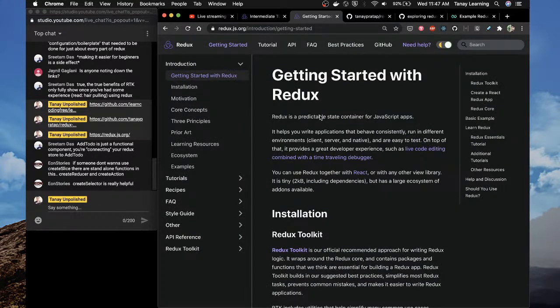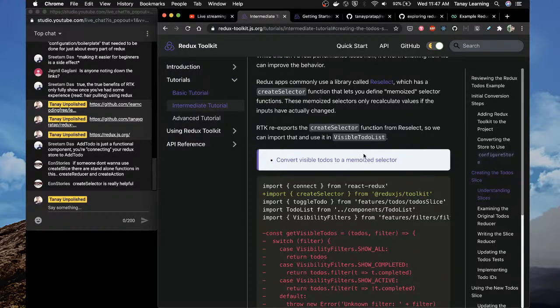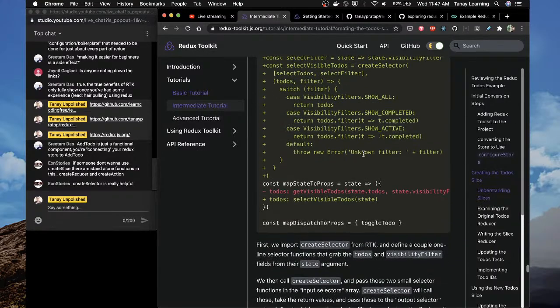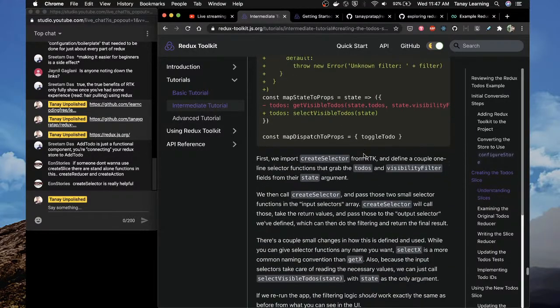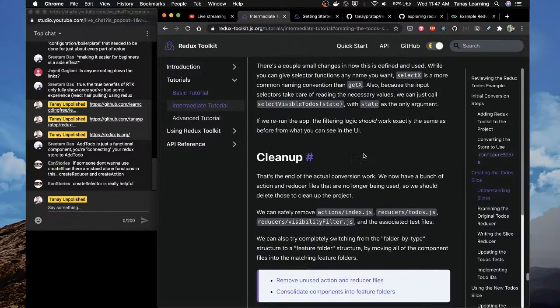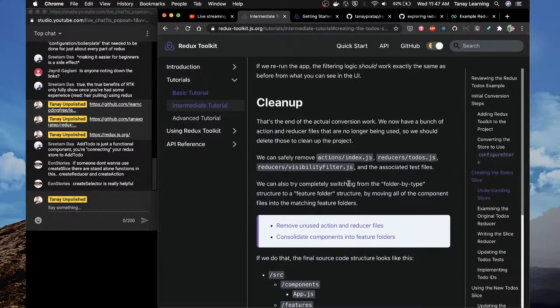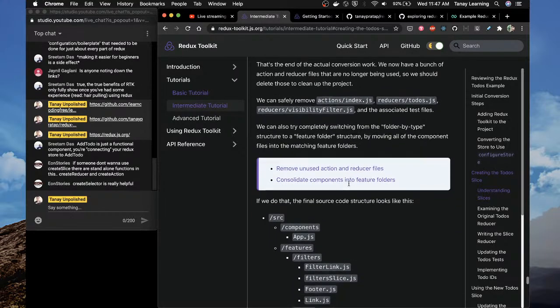It's good. Knowing Redux is now even more, I don't know whether it's easy or difficult because now you have a lot many things to understand when you're starting. Create selector is really helpful. Cleanup. That's the end of the actual conversion work. We now have a bunch of files no longer being used, so we delete those.